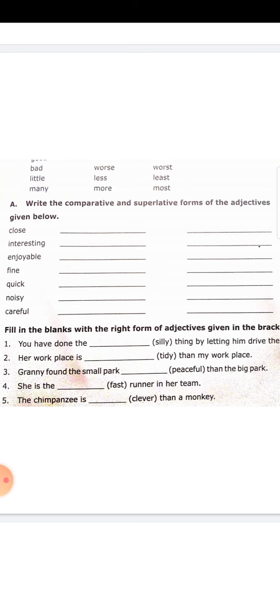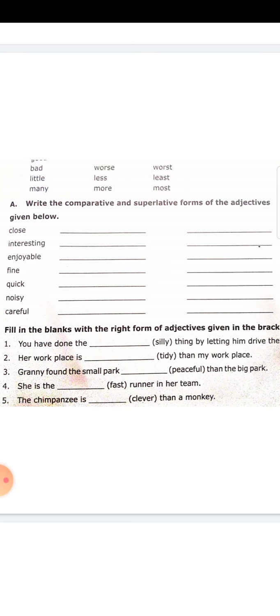Careful. Careful, you cannot add er. So multisyllabic word. So more careful and most careful. Repeat, more careful, most careful. Wherever you cannot add er, est, you can add more to the comparative degree and most to the superlative degree. This you cannot add as you wish. When it is a multisyllabic word, more than two syllables, you can add more to the comparative degree and most to the superlative degree.